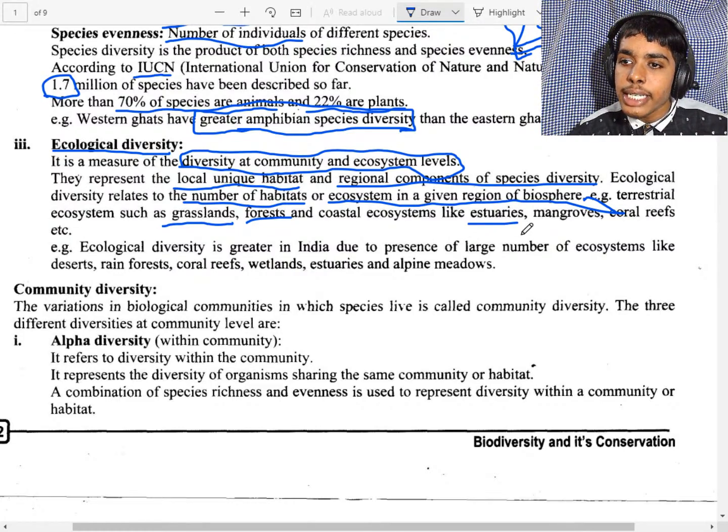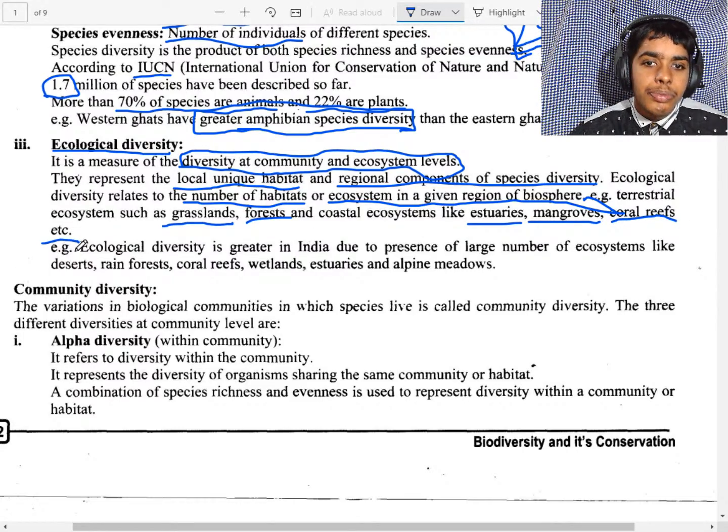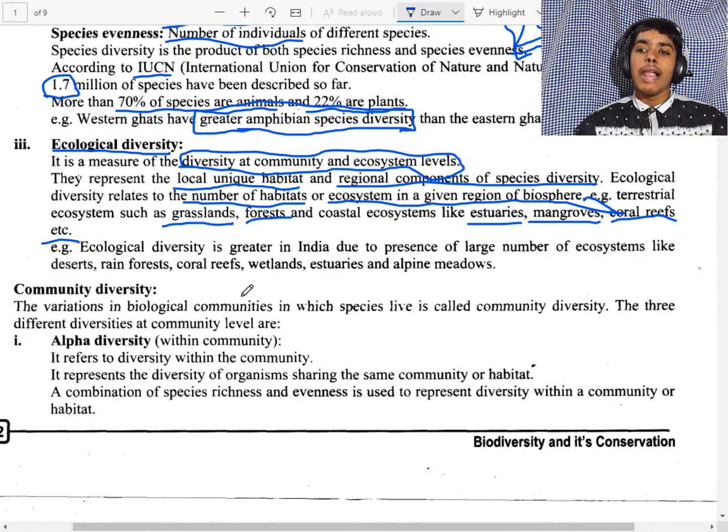That means estuaries. Estuaries means the place at which the river joins the sea. And mangroves. We know that mangrove plants have roots dissolved in the water. Coral reefs, etc.